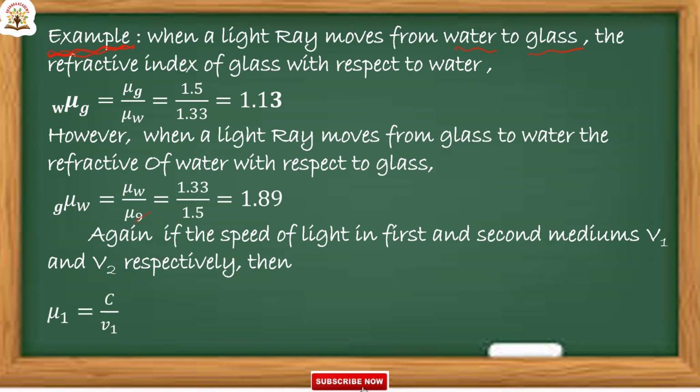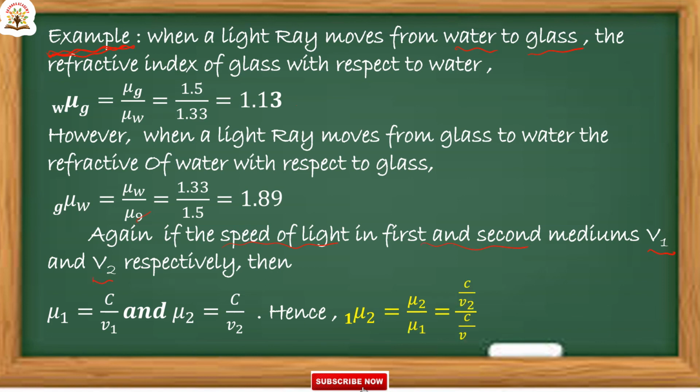Again, if the speed of light in the first medium and the second medium is V1 and V2 respectively, then mu1 is equal to C by V1, where C is constant, and mu2 is equal to C by V2.